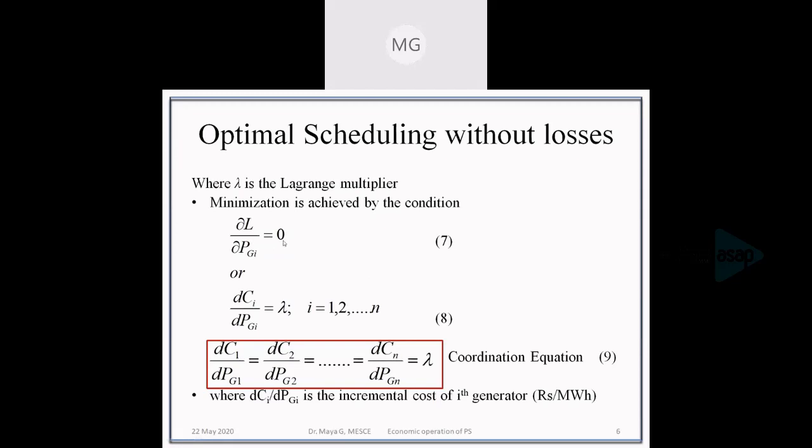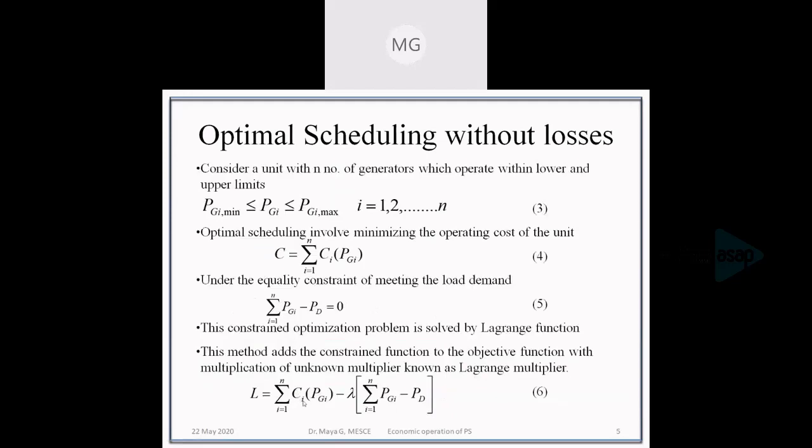So finding out the differentiation, we'll get the first function Ci(PGi). It is dependent on PGi. So we can write the derivative as dCi by dPGi minus lambda into the derivative of PGi with PGi, which is 1, and the derivative of PD is 0.